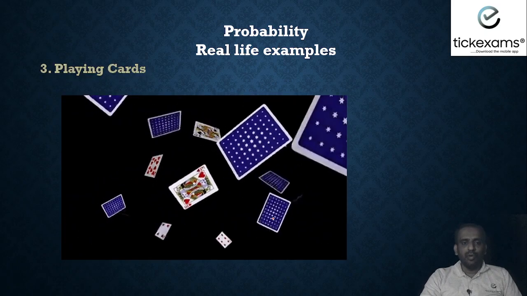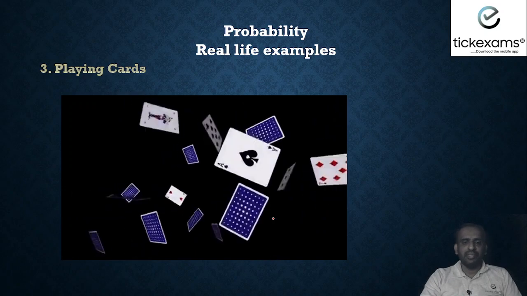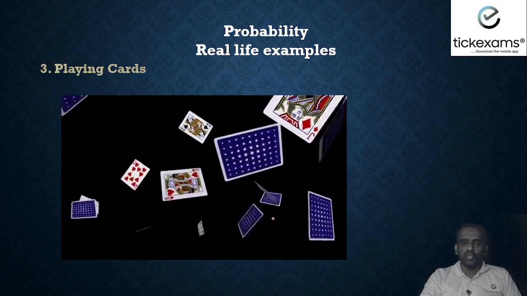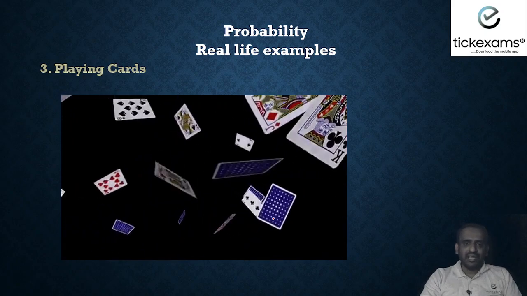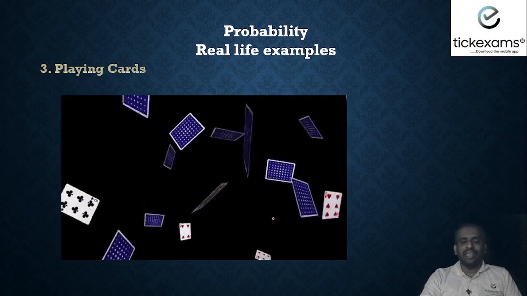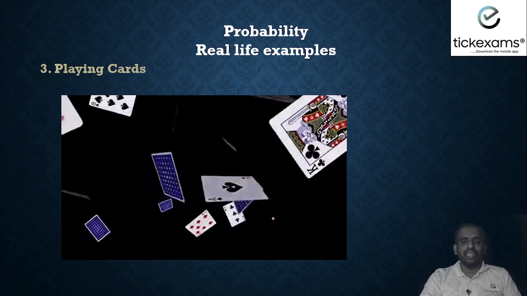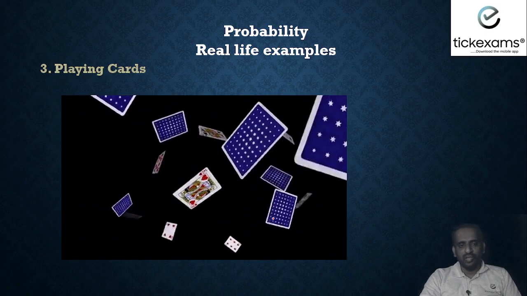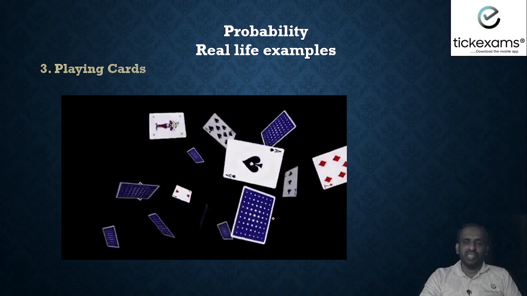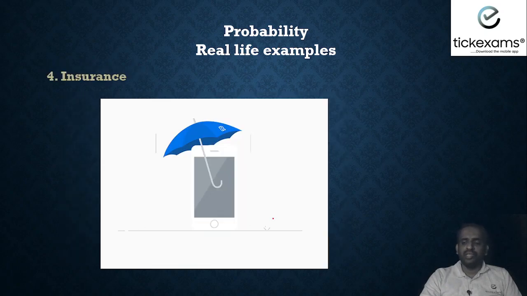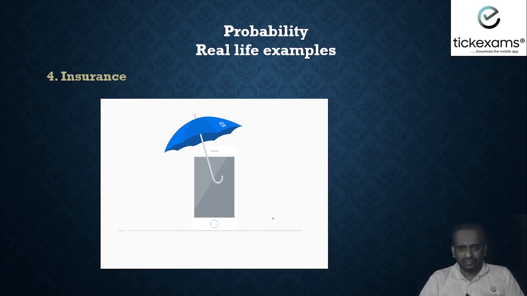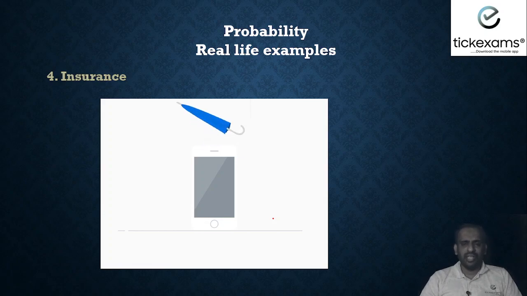Then one more famous pastime game, that is playing cards. Many people have the habit of playing cards. So here also there is a probability of getting a jack, getting a queen, getting a king and so on. So here also we use the concept of probability. Then insurance. All of us, in fact, fear for our life, our properties or our assets, right?